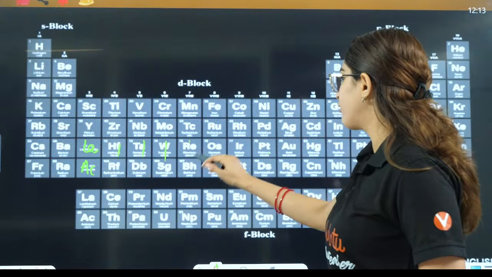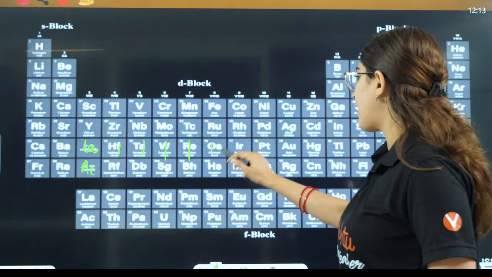1, 2, 3, 4, 5, 6, 7, 8, 9, 10, 11, 12, 13, 14. So total how many electrons? 4f, 14 electrons you are going to start filling here. From here also you are going to start filling 5f orbitals, right? Now this accounts for a very, very important thing that is called,